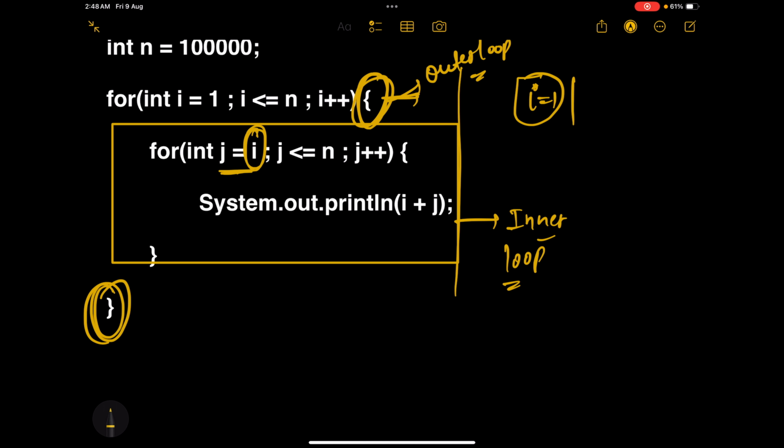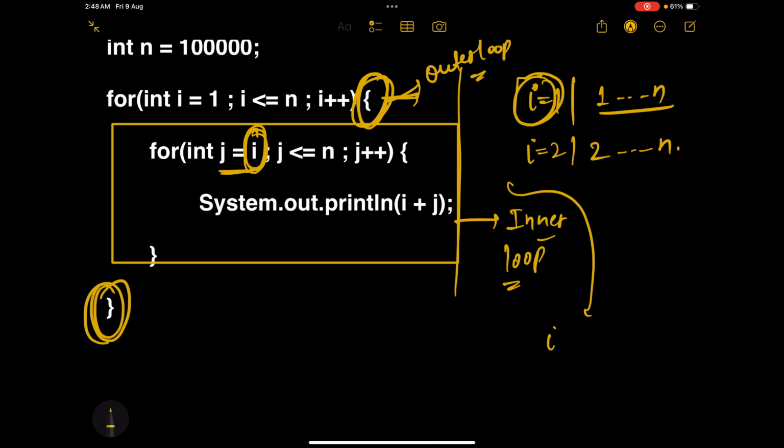See, it is starting from I. So basically this inner loop will start from 1 and go all the way up to n. When I is 2, it will start from 2 and go all the way up to n. When I is 3, the inner loop will start from 3 and go up to n. When I is 4, it will start from 4 and go up to n.